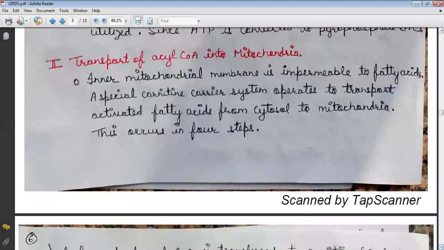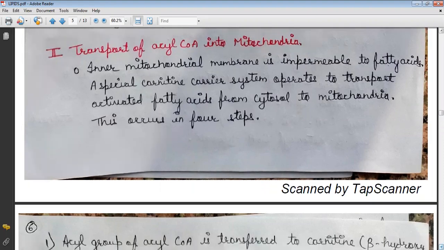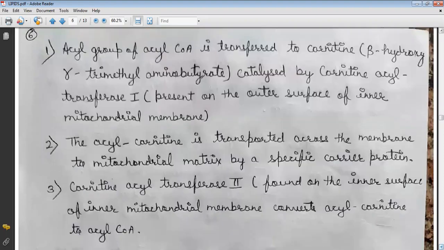The second stage is transport of acyl-CoA into mitochondria. The mitochondrial membrane is impermeable to fatty acids. A special carnitine carrier system operates to transport activated fatty acids from the cytosol to mitochondria. This occurs in four steps. The first step is that the acyl group of acyl-CoA is transferred to carnitine, that is beta hydroxy gamma trimethyl aminobutyrate, catalyzed by carnitine acyl transferase 1, present on the outer surface of the inner mitochondrial membrane.